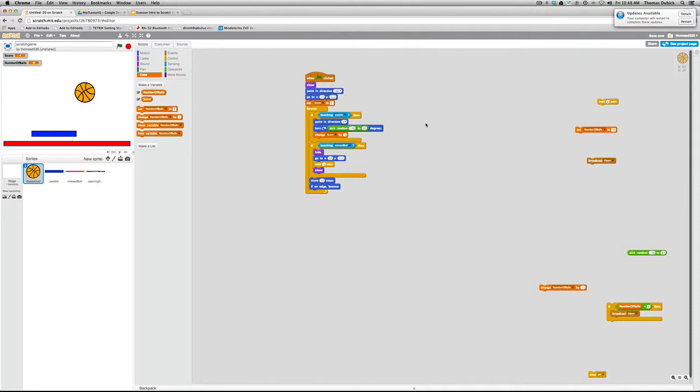Now, I want you to think about for me, if you would, how would you do if we had the number of balls. So say we had to start off with number of balls at 10, and the game is going to play every time you miss, you're going to reduce it by a point. How would you go about doing that? I'll give you a few seconds to figure that out. How would you get it to go ahead and reduce by 1?